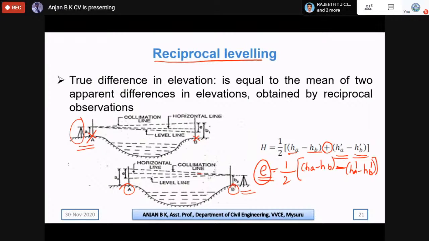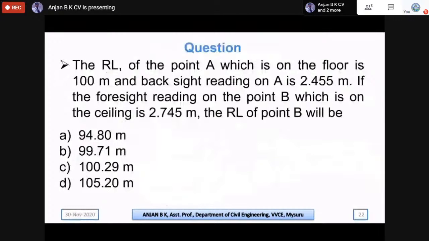Let us look into some problems asked with respect to leveling. The question is like this: the RL of point A, which is on the floor, is 100 meters, and the backsight reading on A is 2.455 meters. If the foresight reading on point B, which is on the ceiling, is 2.745 meters, the RL of point B will be? So we need to calculate the RL of point B.